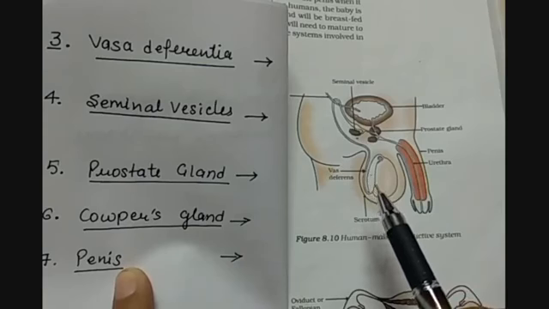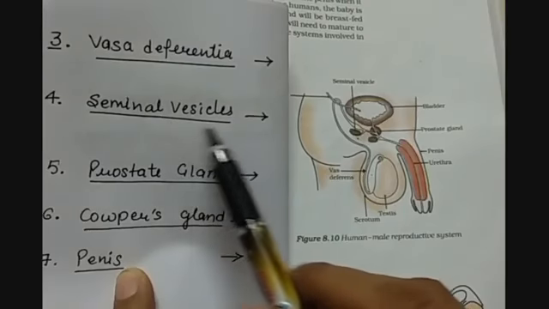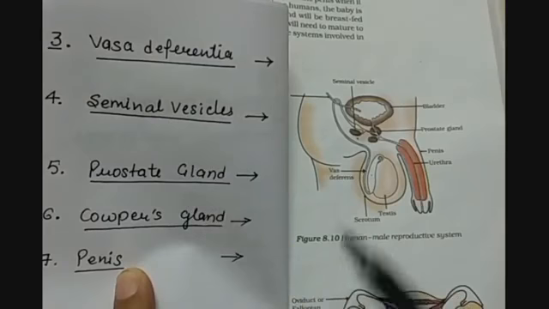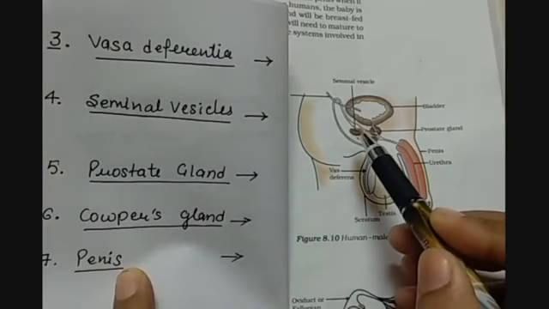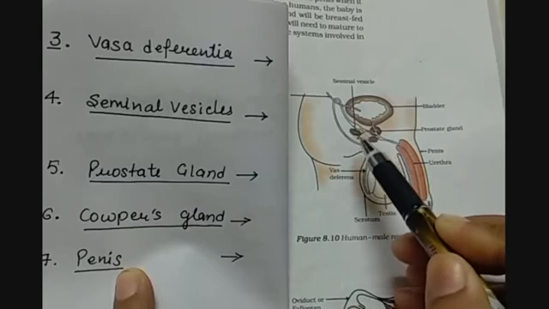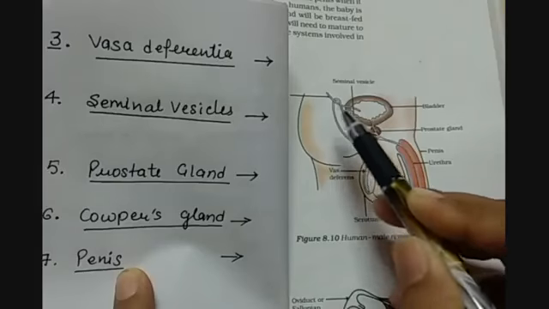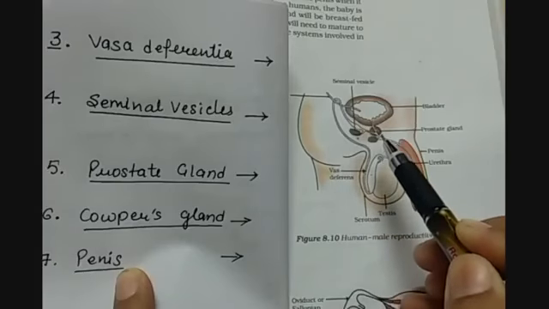Then the fourth part is the seminal vesicle. In the diagram here we have the seminal vesicle. It has its duct, the seminal duct, which combines with the vas deferens, and then it goes into the prostate gland.